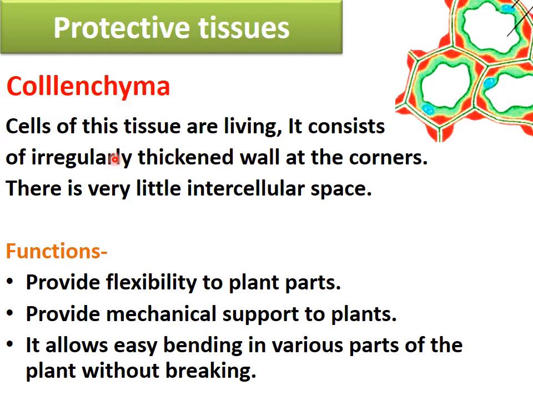Now, what are the functions of collenchyma? Number one, it provides flexibility to the plant parts. Number two, it helps in providing mechanical support. And number three, it allows easy bending in various parts of the plants without breaking. So the various parts of the plant are able to bend with the help of which tissue? It is due to the presence of collenchyma tissue. The walls are thick at the corners. This is the special feature of collenchyma.